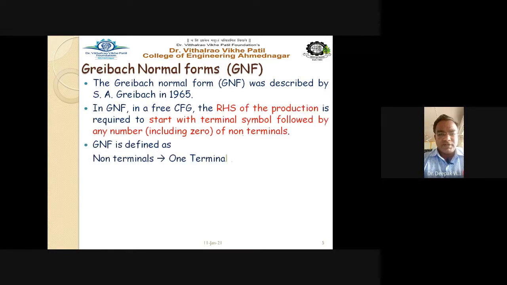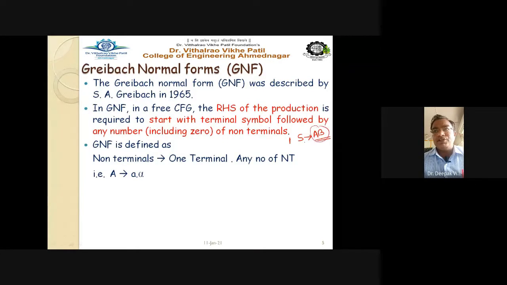In the CNF, that is the Chomsky normal form, we have seen the restriction in that particular case. Suppose we have the non-terminal on this side, say for example, S gives me capital A, capital B. So on the right hand side, there must be two non-terminals. And S gives me A, this is also okay in case of your CNF, that is your Chomsky normal form.